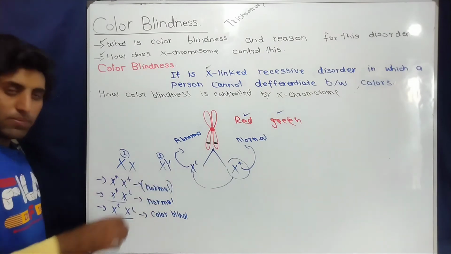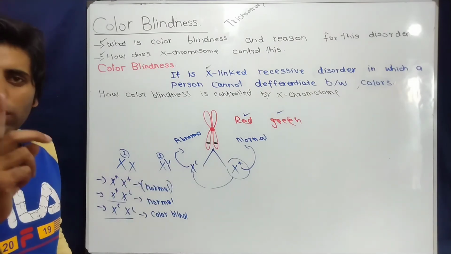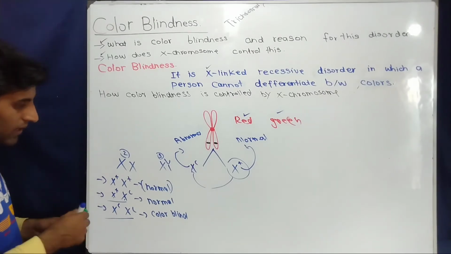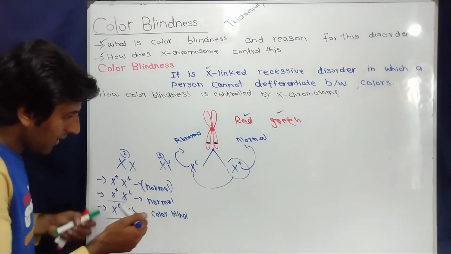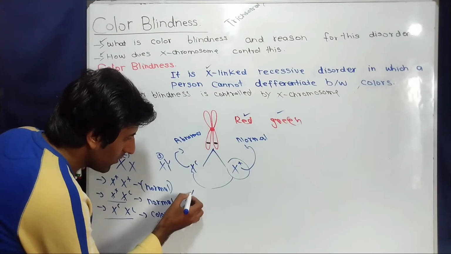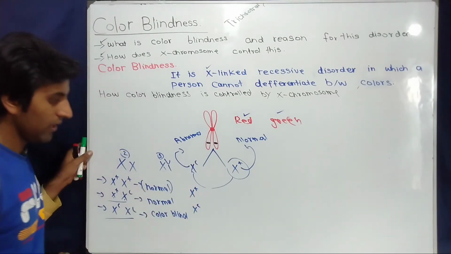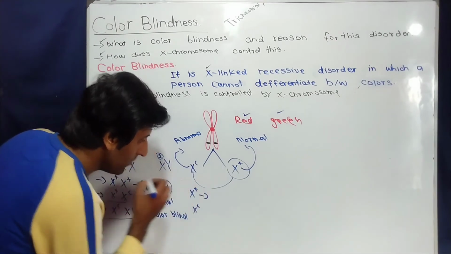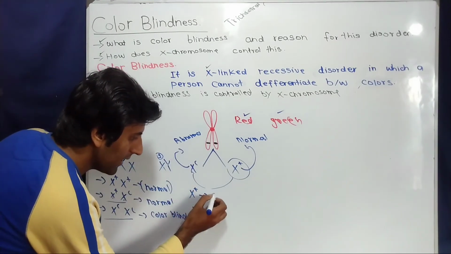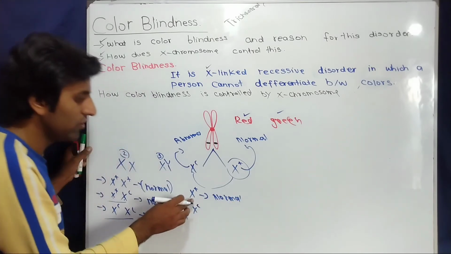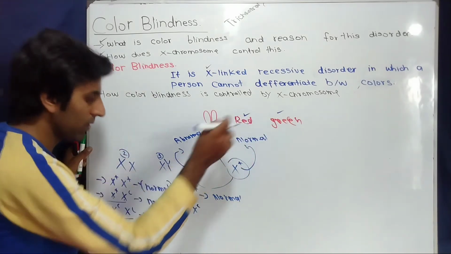Now what about these males? As we know, males have only one X chromosome, and that's why they have only one copy of the allele. So a male can have a dominant allele or a recessive allele. When a male has a dominant allele, that male is normal, as this dominant allele will produce normal pigments.